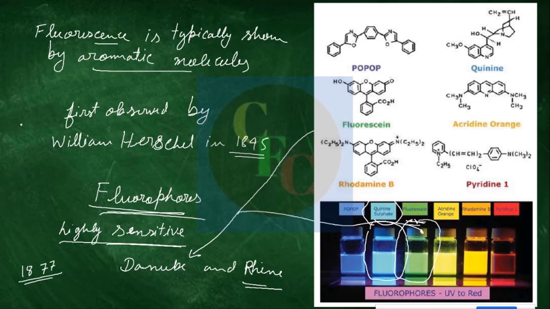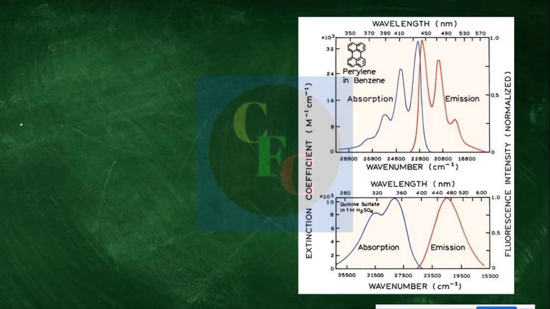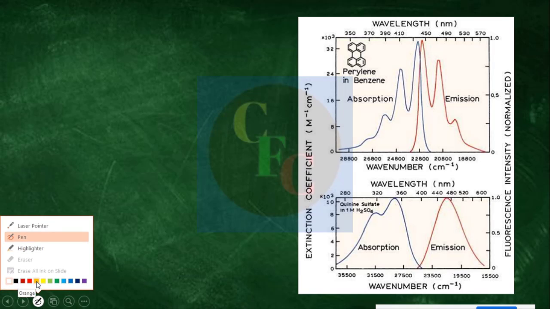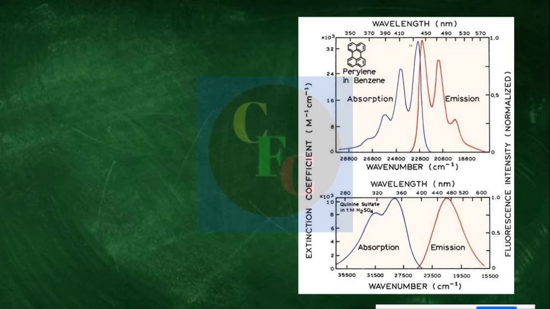Now let us see these representations. Here in this panel two different spectra are shown, for two different fluorophores. I will change the color of the marker, otherwise it is not shown here, right? Okay, see, this first one is of pyridine. See the structure here, a highly aromatic structure, and the second one, the lower one, is that of quinine sulfate, right?